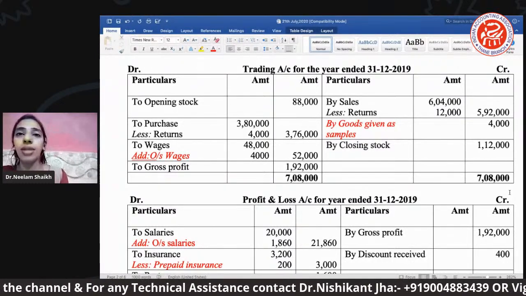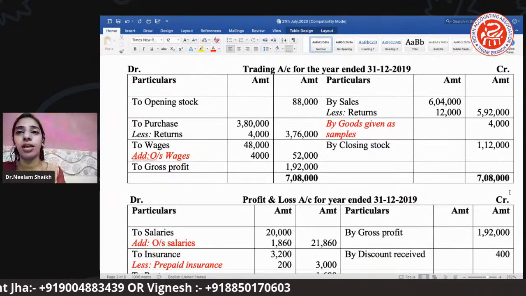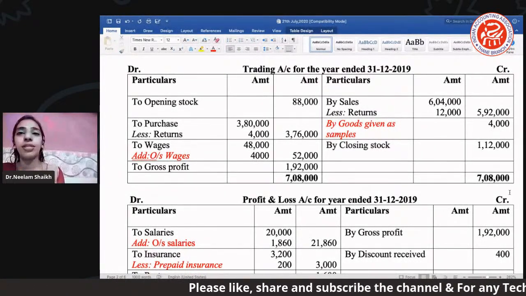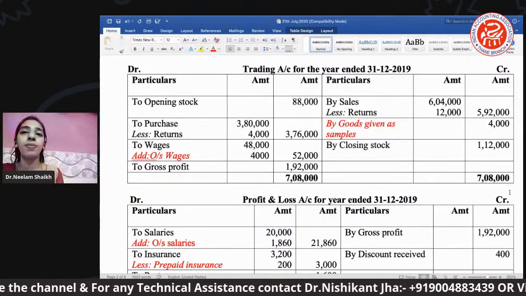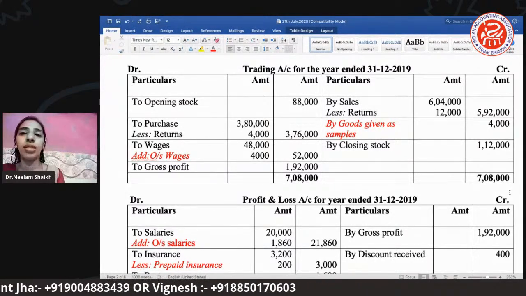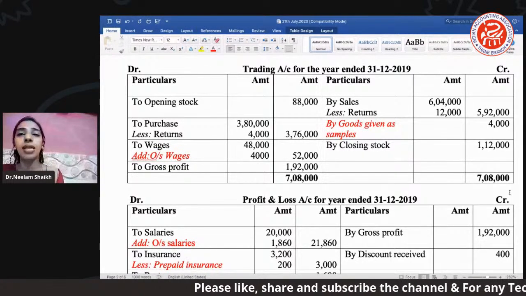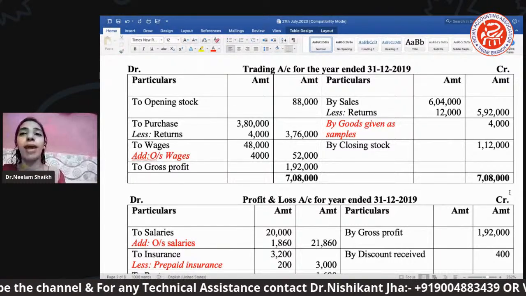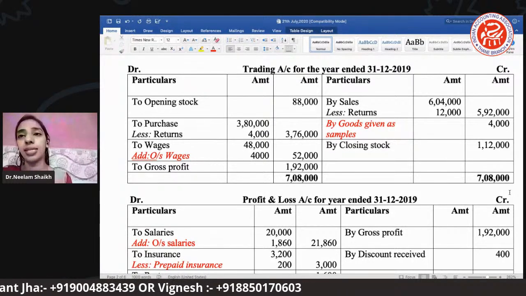But here in red color you can see outstanding wages is mentioned. This outstanding wages is given in your adjustment, and from there we have posted. As I have told you, outstanding wages is one of your expenses, a direct expense, which you are supposed to add to that respective item, because any outstanding amount with that particular item we are supposed to add. This is one effect. Second, अब इतना 4,000 ये जो एडिशन है वो भी देना ही है ना फर्म को, so that's why it becomes its liability. तो हम जब बैलेंस शीट आगे देखेंगे तो वहां पे हम ये आउटस्टैंडिंग वेजेस एक पोस्टिंग ऑन द लाइबिलिटी साइड देख सकते हैं, ठीक है?